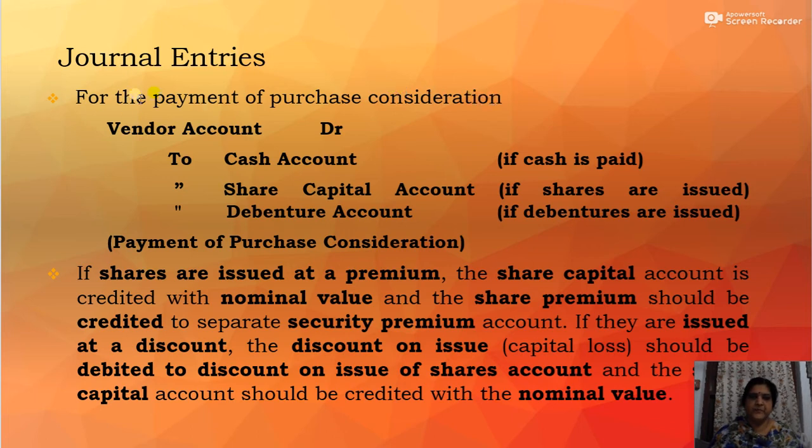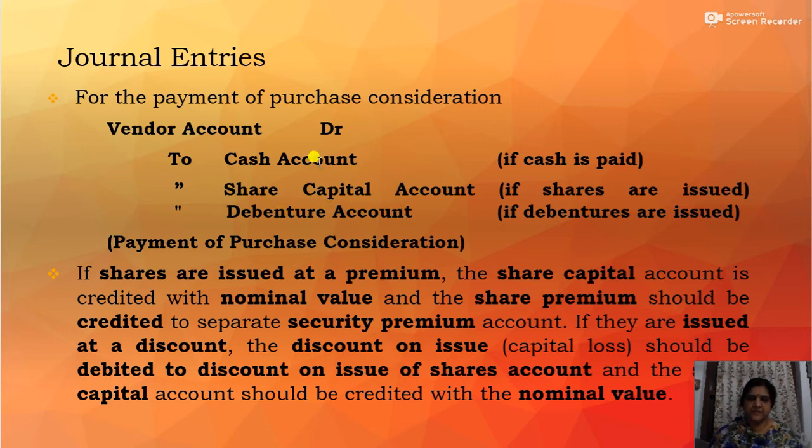So for payment of purchase consideration, the journal entry is vendor account debit, to cash, to share capital, to debenture. Okay, so for the payment of purchase consideration, the journal entry in the books of the purchasing company will be vendor account, who is the receiver, debit the receiver. So vendor account debit to cash account, to share capital account, to debenture account.